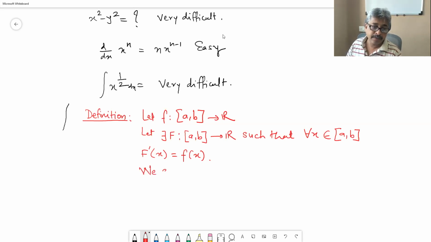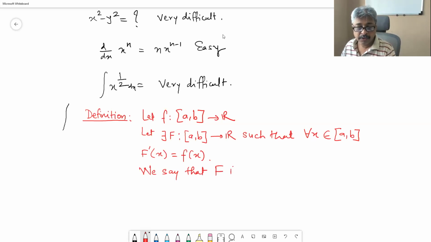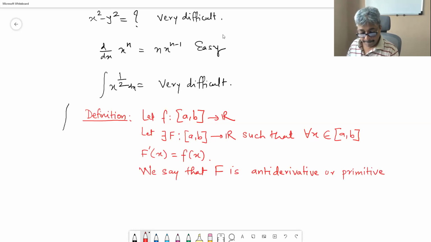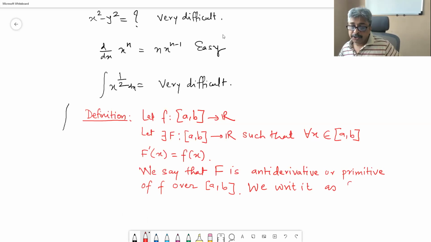We say that capital F is an antiderivative or primitive of f over (a, b). We write it as integral f of x dx.